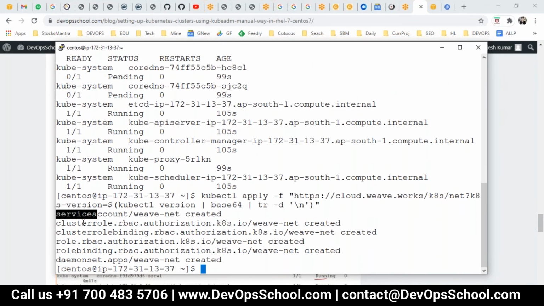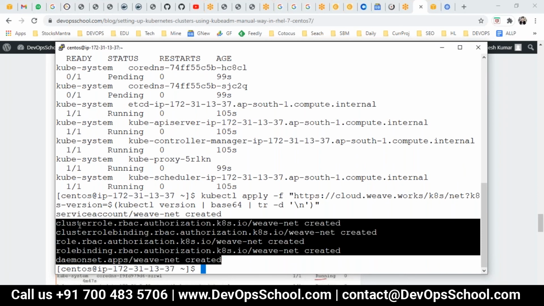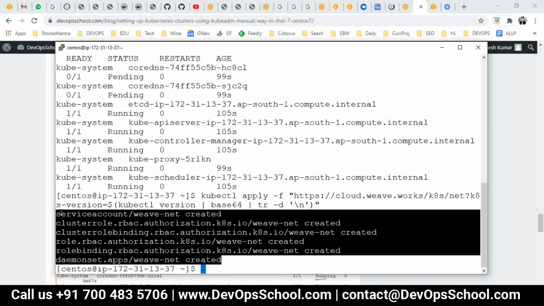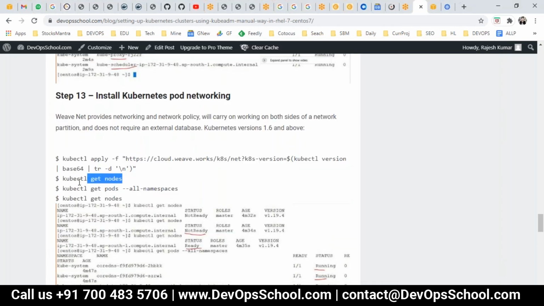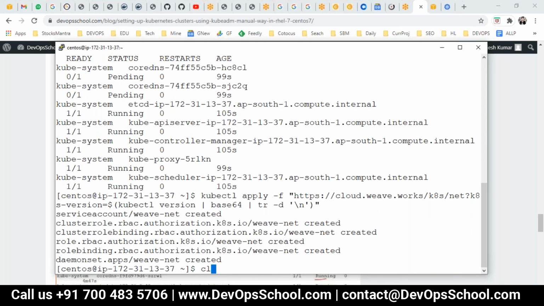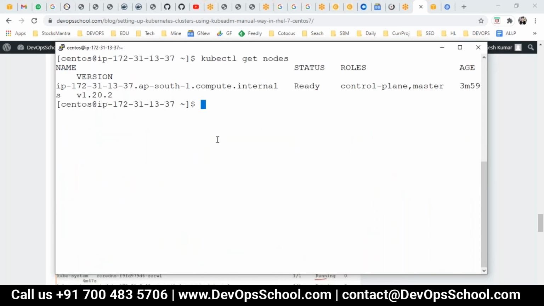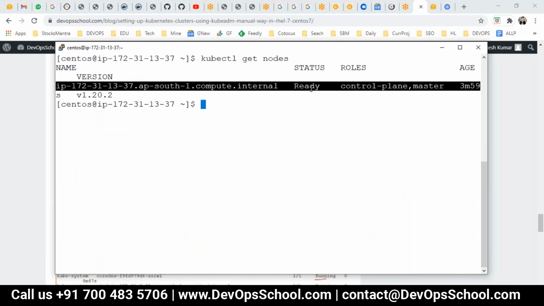Now you got the service account, cluster role binding, RBAC role binding, and all stuff like that. What is this? We will discuss. But ultimately, networking done. I'm not getting into the detail, but networking done. Can I go and check the nodes? Guys, it takes a few seconds, so you have to wait for it. Okay, see, now it's ready. Earlier it was not ready, now it's ready.